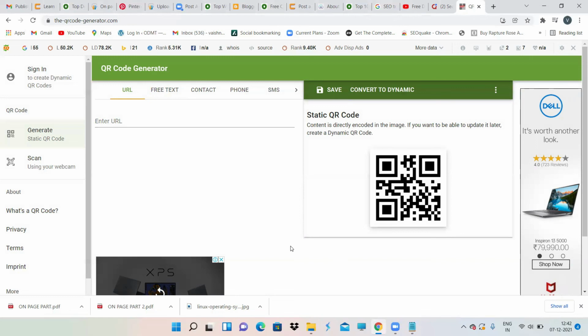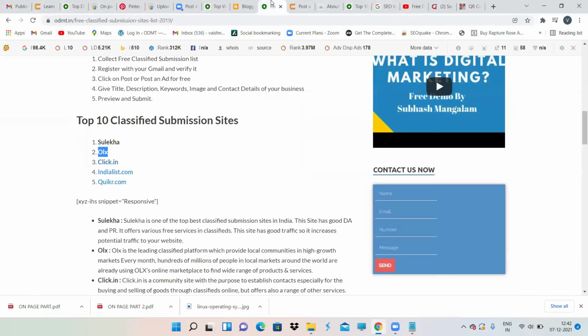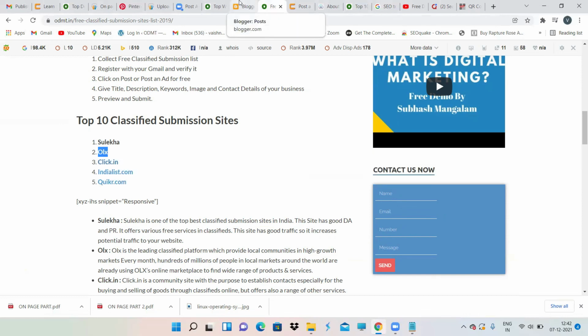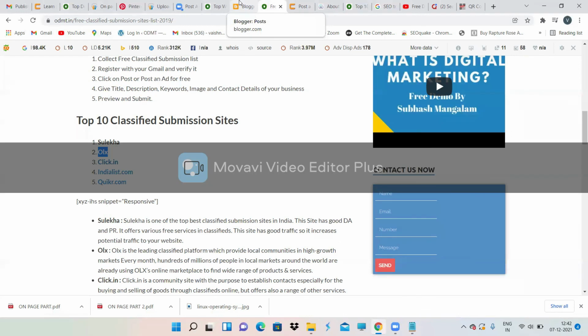So what have we learned today? QR code generator. One more is forum submission, where we write questions and answers, just for brand awareness. Document submission is nothing but converting any of your files into a PDF first, then uploading it to any document submission site, giving a title and description. Here you're not getting any backlink, it is just for brand awareness.